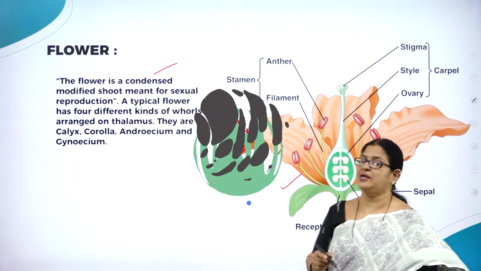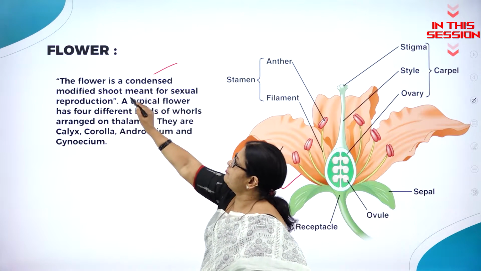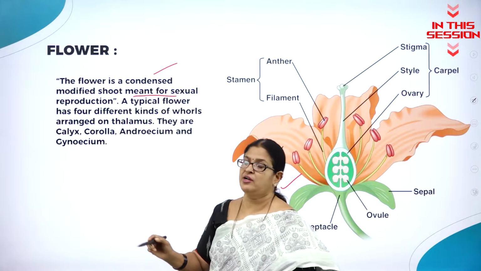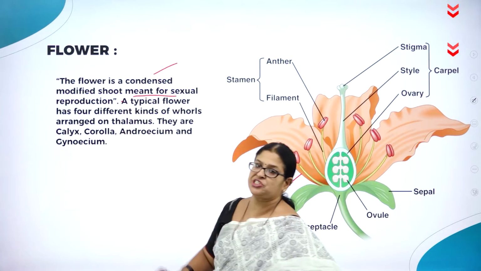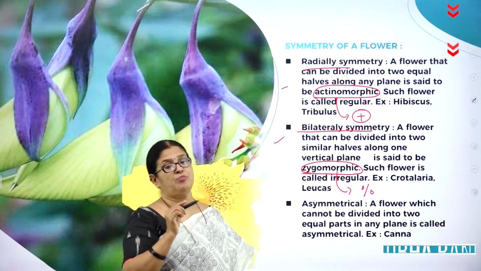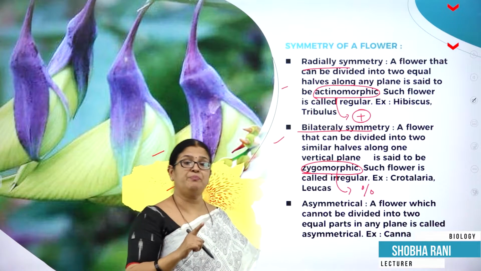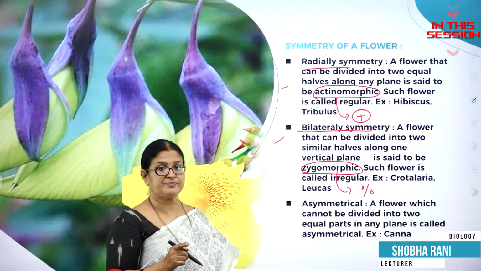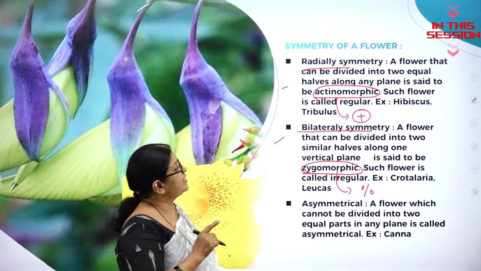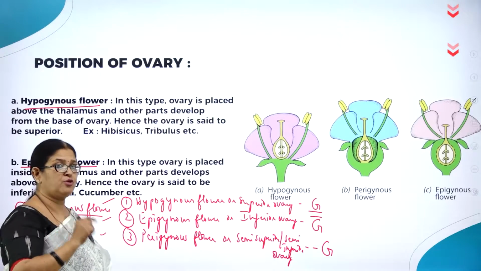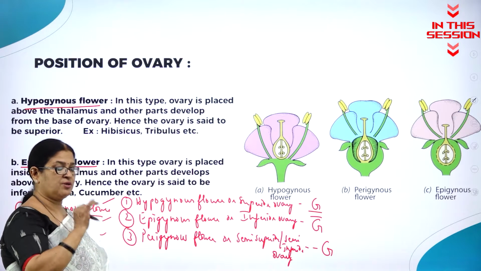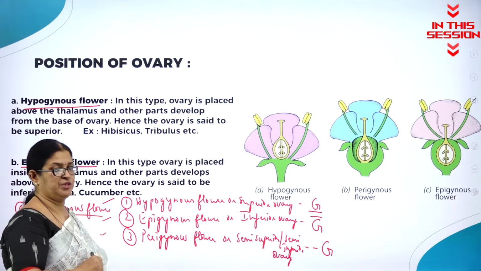Flower is nothing but a condensed, modified shoot meant for sexual reproduction. When you are able to cut the body of a flower into two equal halves in more than one plane or one direction, it is called radial symmetry. What are the four whorls of a flower? Calyx, corolla, androecium and gynoecium.